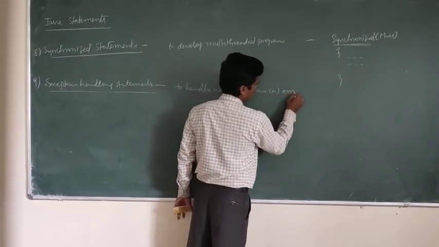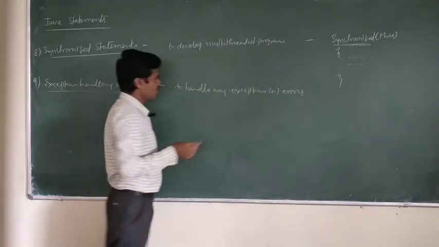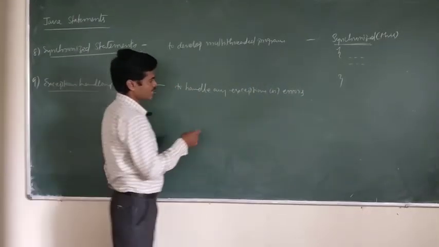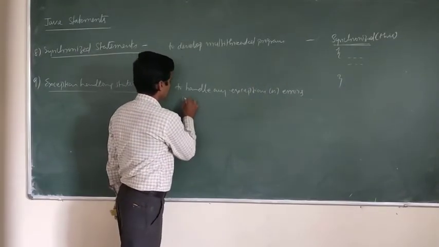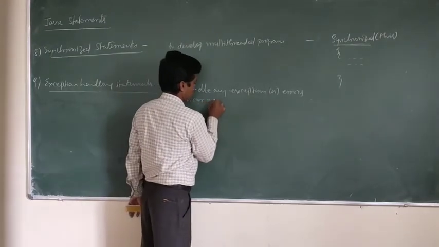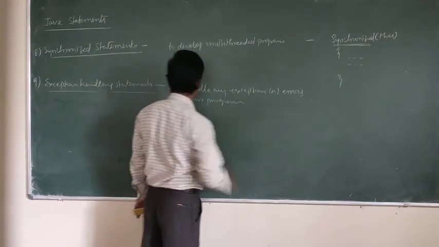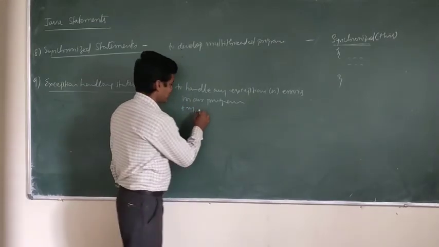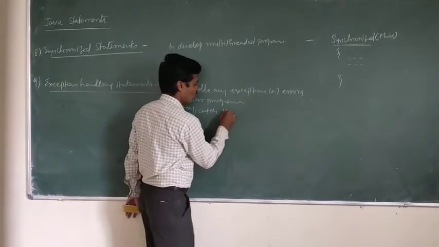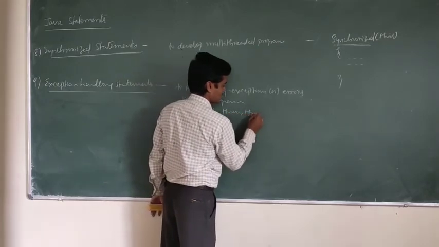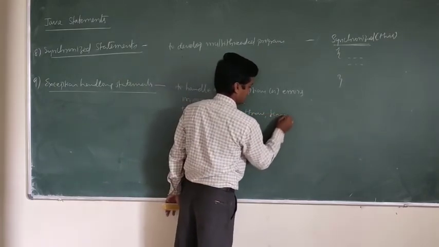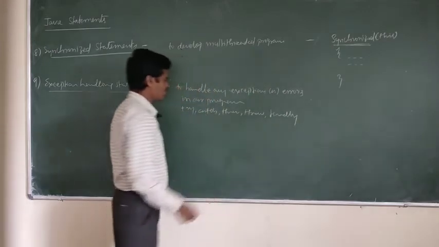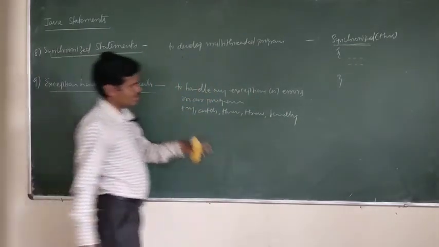Any exceptions or errors or runtime errors. To handle any exceptions or errors in our program, we can use exception handling by using the keywords what? Try, catch, throw, throws, finally. Using these keywords, you can handle the exception in your program.